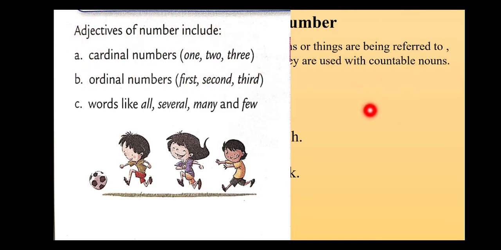One more thing, children, that I told you: the order in which the person is standing, that also we can consider as adjective of number. First, second, third, fourth, fifth, sixth, seventh, eighth, ninth, 10th, isn't it? So these are the order, so definitely we will be saying it as ordinal number. And there are other words like all, several, many and few. These are also considered adjectives of number. Clear?